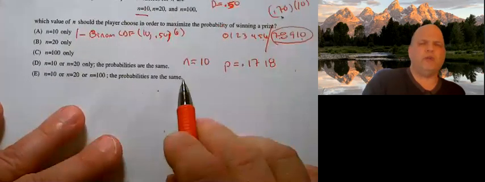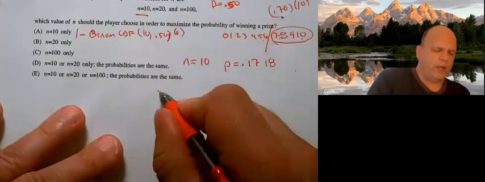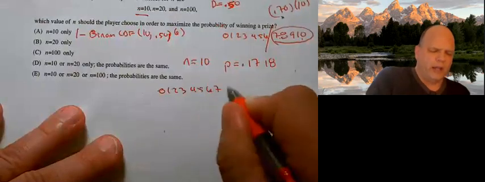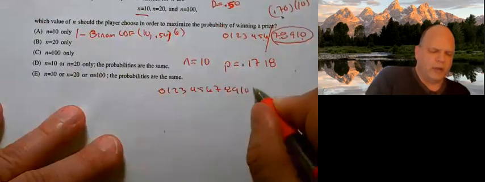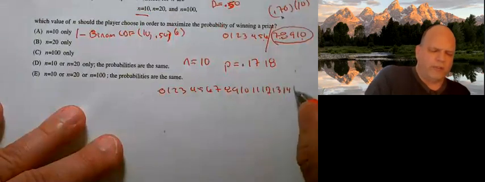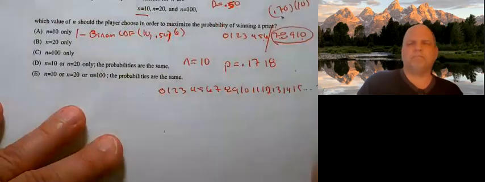Let's try it if we do 20. Well, if we have 20, we can go 0, 1, 2, 3, 4, 5, 6, 7, 8, 9, 10, 11, 12, 13, 14, 15, all the way to 20.